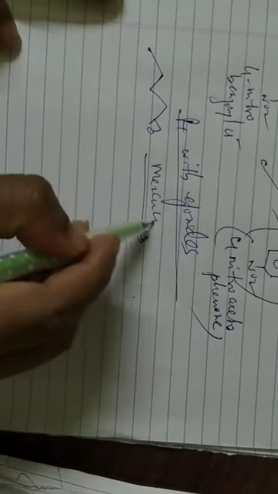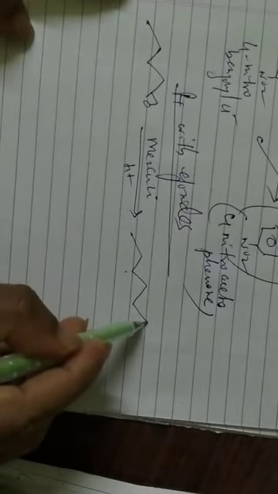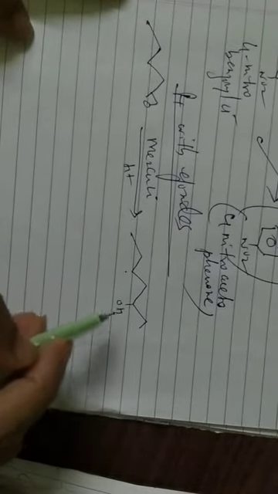Now even the epoxides, if you see the reaction with epoxides, if you take this compound in the presence of dimethyl copper lithium, and then hydrolysis, you are going to get an alcohol here.